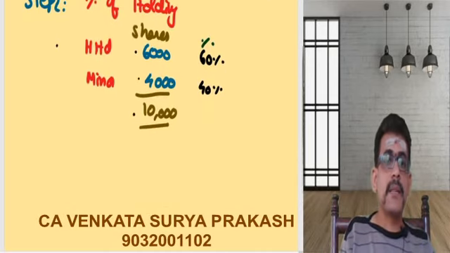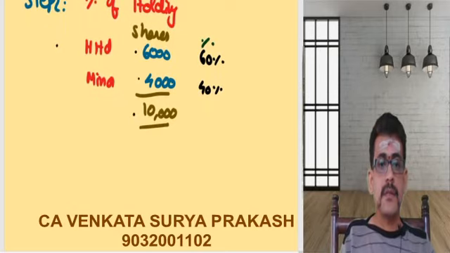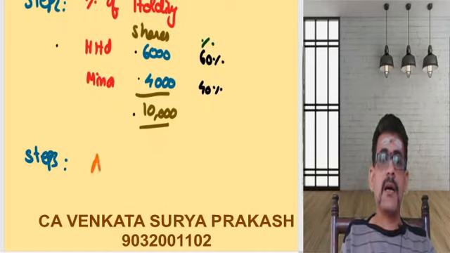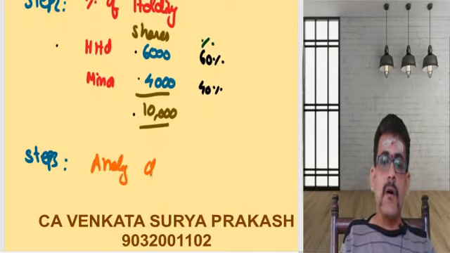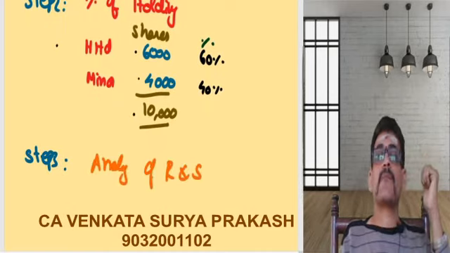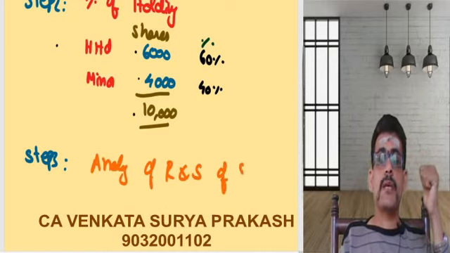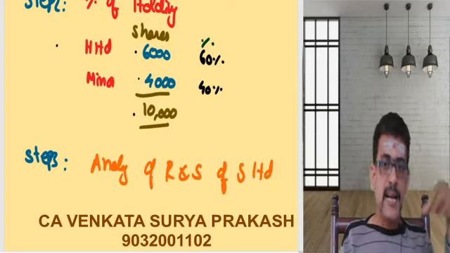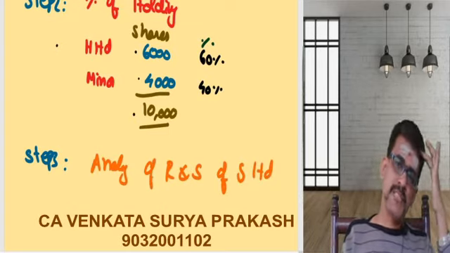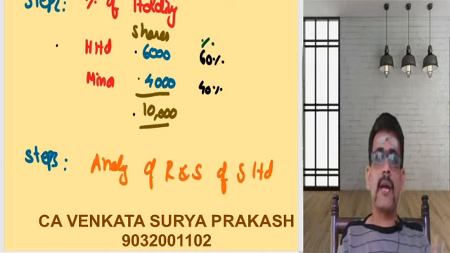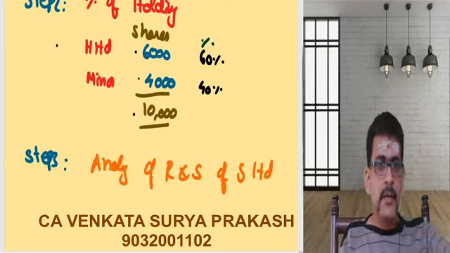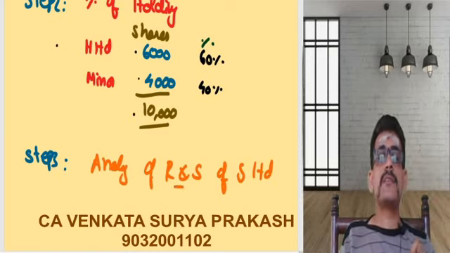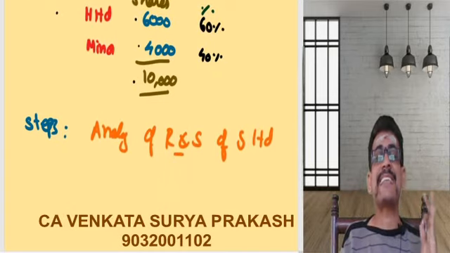Then step number 3. What is my step number 3? Step number 3 is the analysis of the reserves and surplus of the subsidiary. Later on, I will explain how to do the analysis of reserves and surplus. Whatever problem we had done above, let us now try to do it in the below-mentioned steps. What is step 3? Analysis of the reserves and surplus of S Limited.